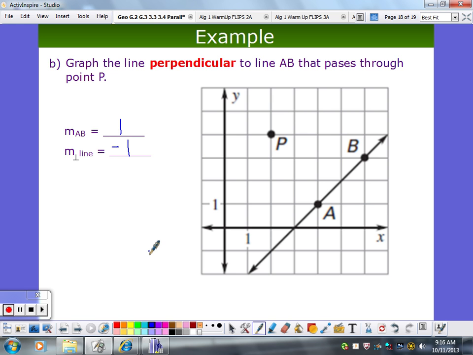So now if I want to graph that, remember how that works? Down 1, right 1. So go down 1, right 1. Down 1, right 1. Down 1, right 1. Or up 1. This is perpendicular. I can put my little box there, because I know the slopes are negative reciprocals, or if I multiply them together, I get negative 1. I've got perpendicular lines. We know it. Questions? It's an easy peasy, I think. It's a review, complete review.